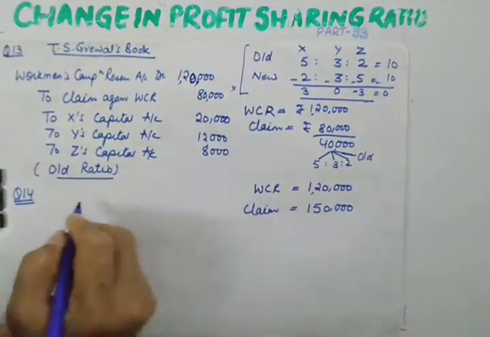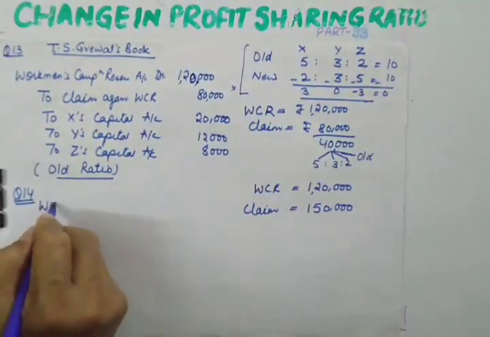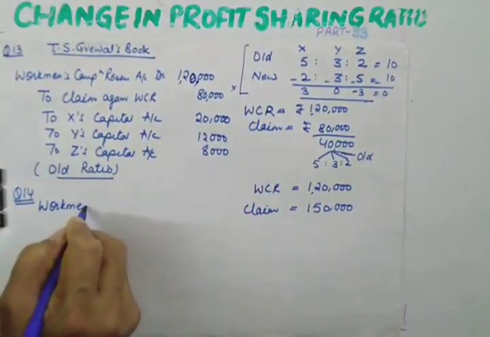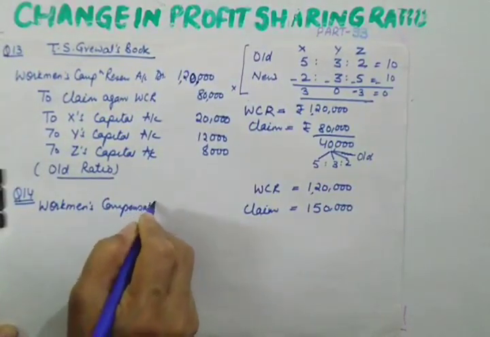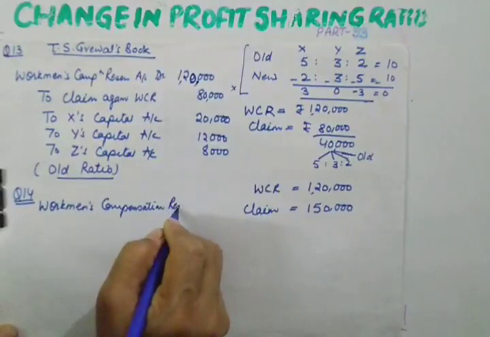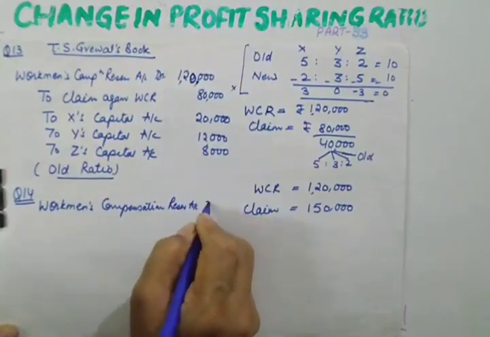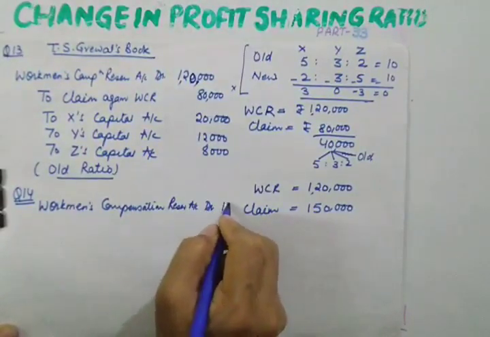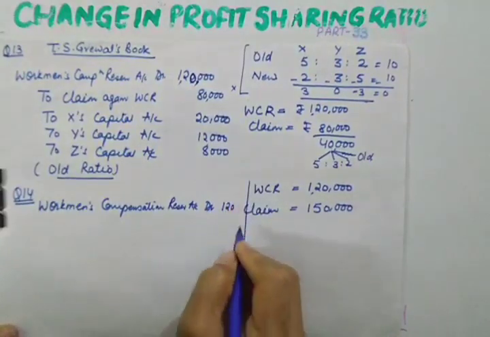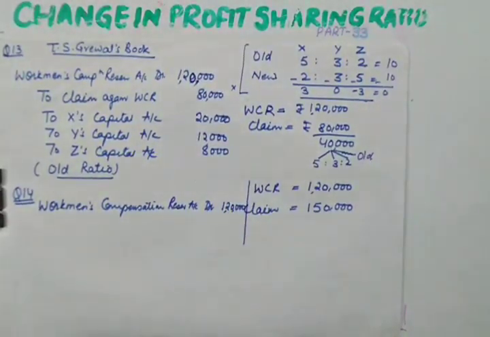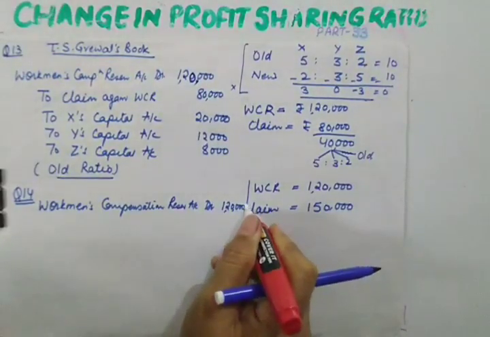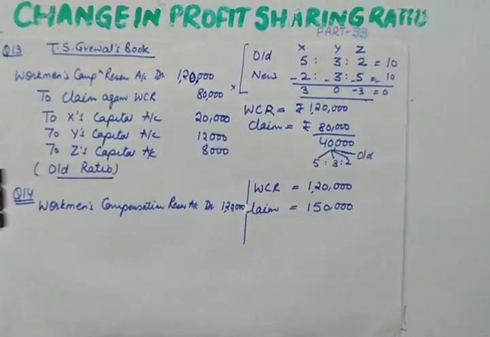So first of all we'll transfer workman's compensation reserve account debit by 1,20,000. I hope this is clear to you. This is 1,20,000, and this is a claim.